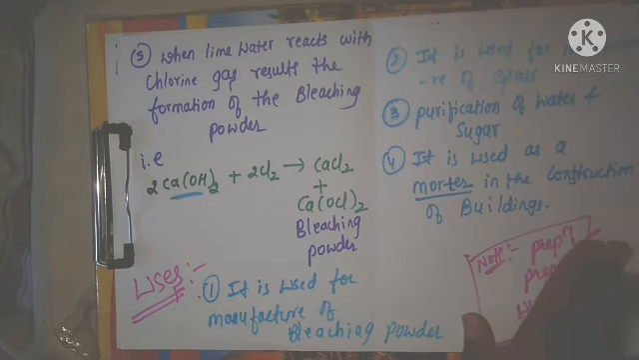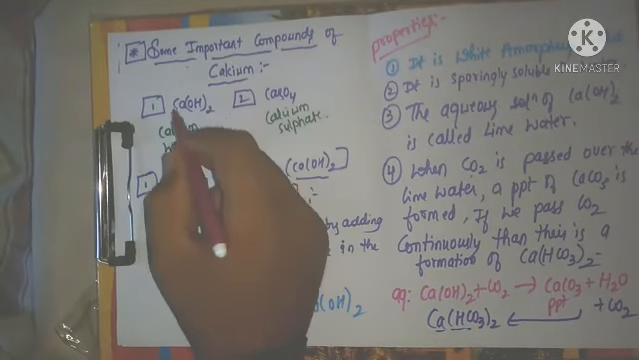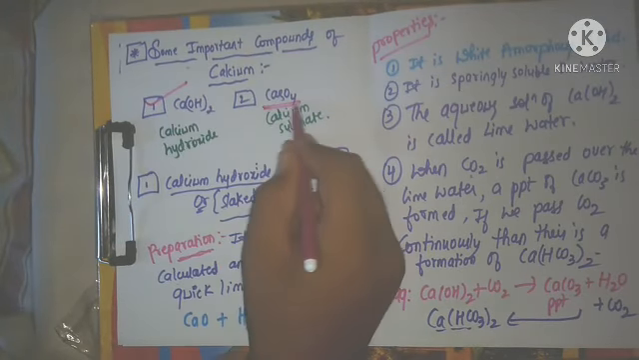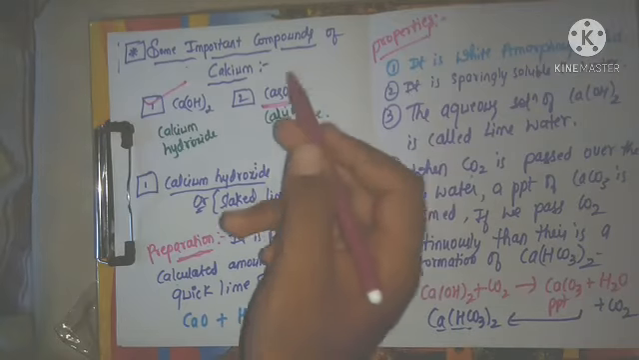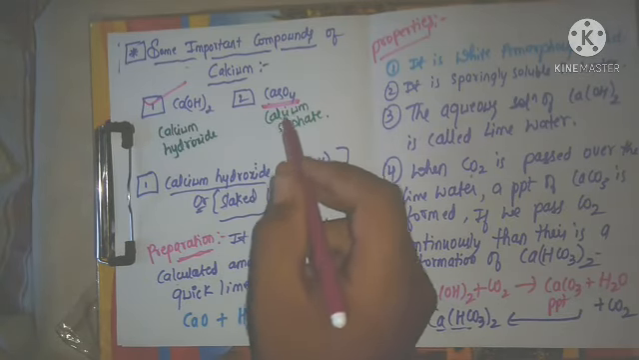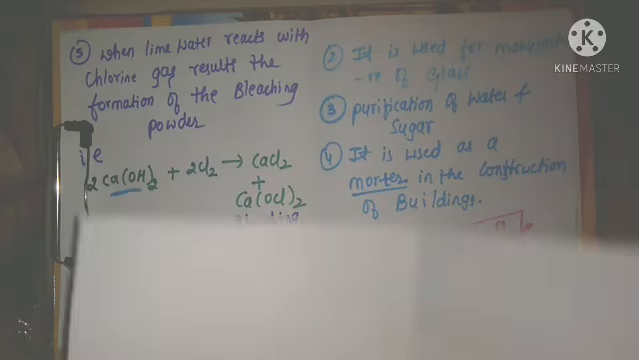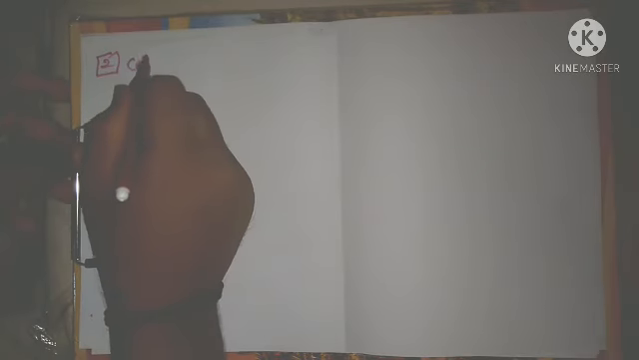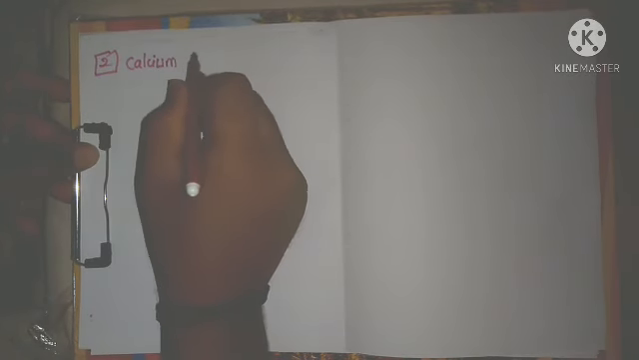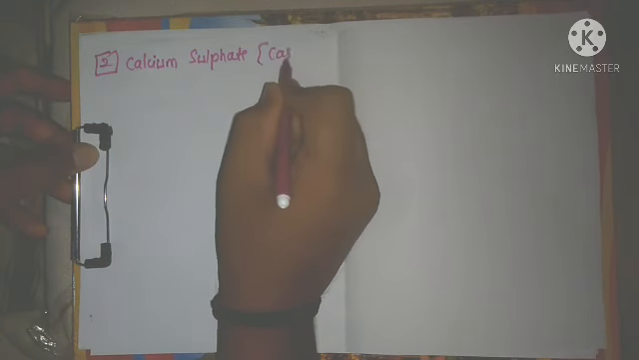Next, we will go for the next important compound of calcium. Calcium hydroxide is over. Next left one is calcium sulfate. Means our next concept is calcium sulfate, that we are going to discuss. Next, the second important compound of calcium is calcium sulfate. The formula is CaSO4.